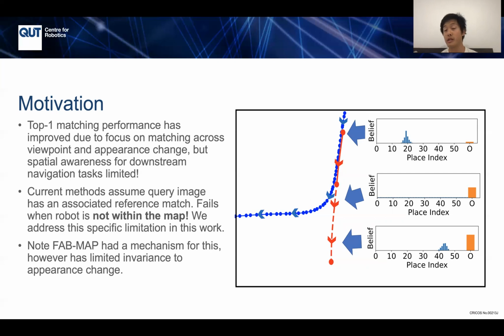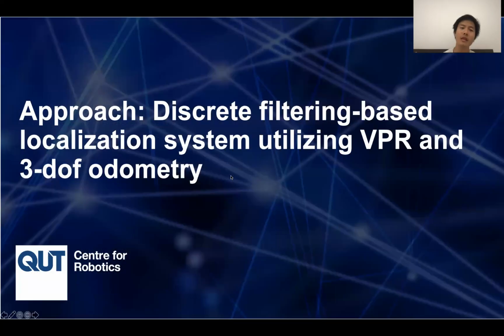With query traverse, the query traverse is following the reference traverse, but then deviates. Instead of going around the bend, it continues on straight. And we wish to handle this particular case. So we handle this case using a discrete method, and we have this off-map probability and this off-map state, which we'll describe soon. But you can see this in the right-hand side of the figure: as the robot leaves the map, the likelihood that the robot is off map increases. And this is the high-level functionality that we wish to include in our model.